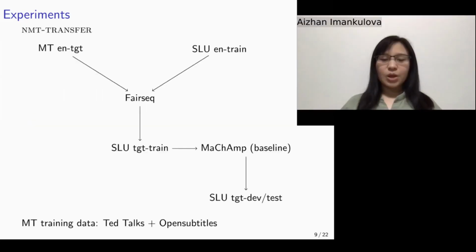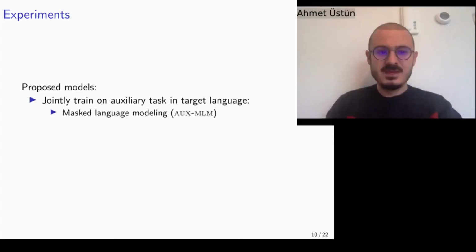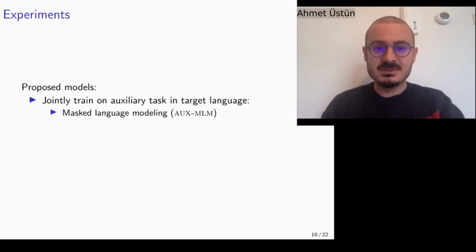For comparison, we trained the MaChAmp baseline on translated SLU training data from English to the target language with transferred labels. To do that, we use a transformer-based NMT model trained on TED Talks and Open Subtitles, which are close to the SLU domain. We transfer the label of each source token to the highest scoring target token using attention weights.